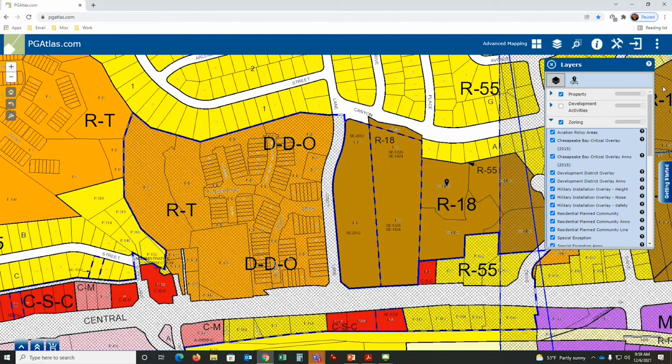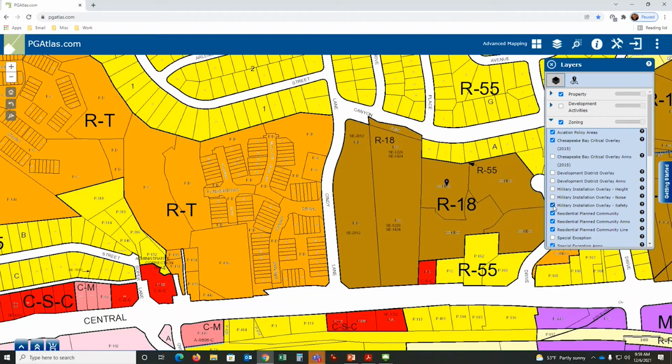You can start to turn off special exceptions. You can start to turn off different overlays, maybe for printing purposes to meet your own needs, but just know that it is not a zoning map. It is a subset, so be careful.